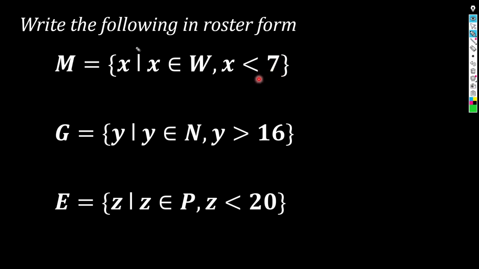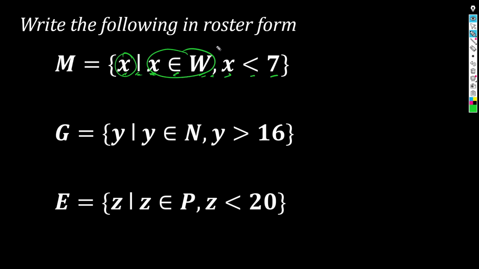Let's try it out. First one, write the following in roster form. Si set M, paano basahin ito? The set M is the set of all X such that X is an element of the whole numbers, and X is less than 7. Hindi naman komplikado, di ba? So sabi unang-una, si M daw is the set containing all X such that X is a whole number.